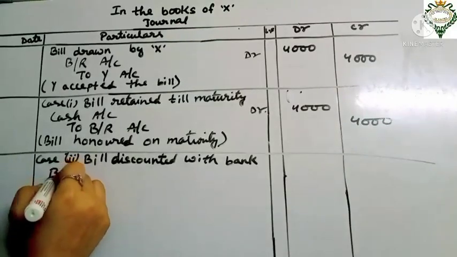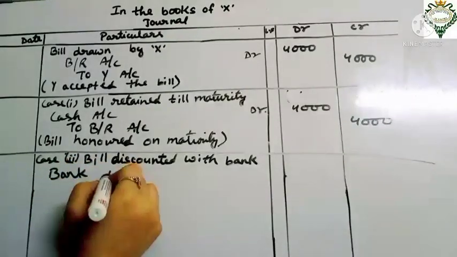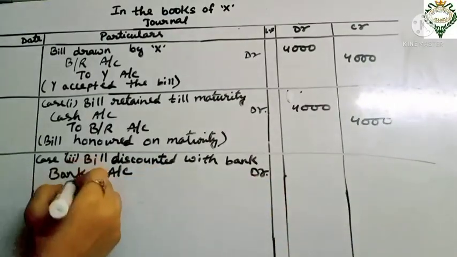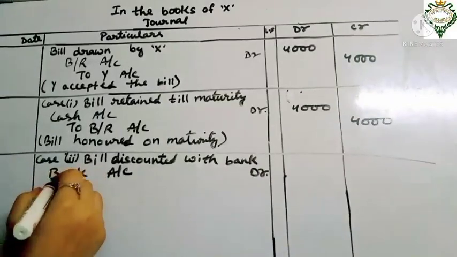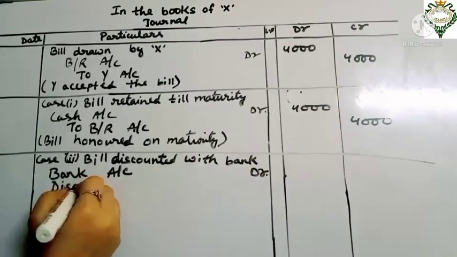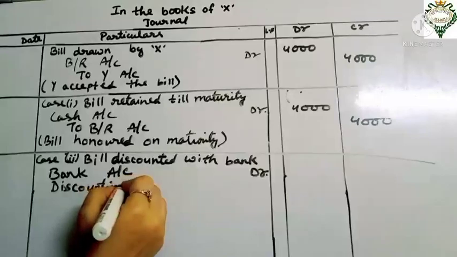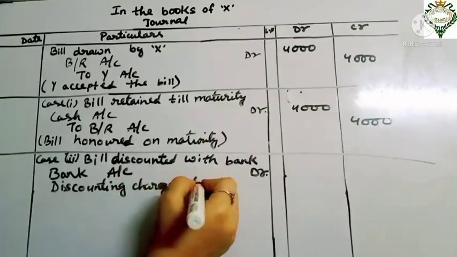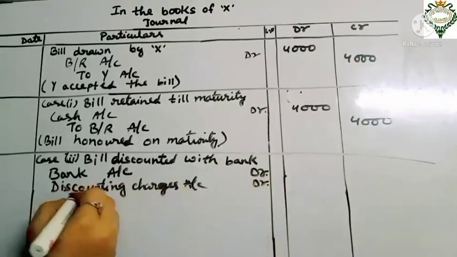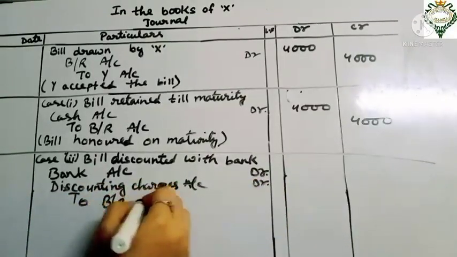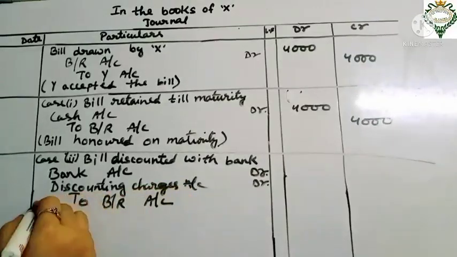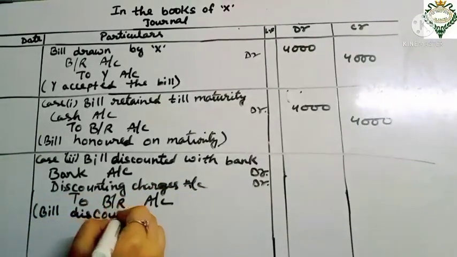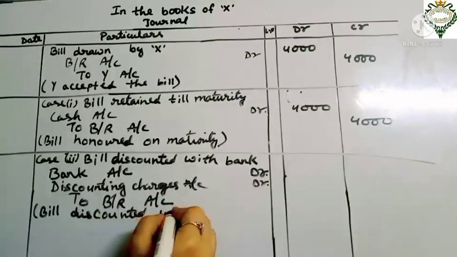We simply pass the entry like this: bank account debit, discounting charges account debit, to bill receivable account, and the narration will be bill discounted with the bank.